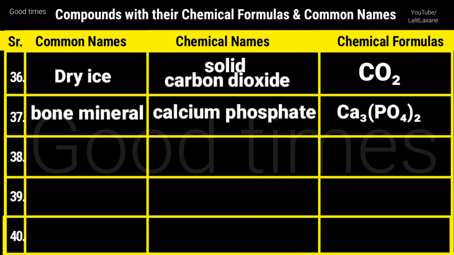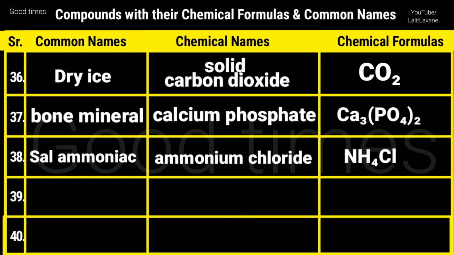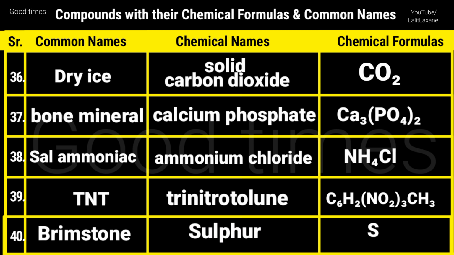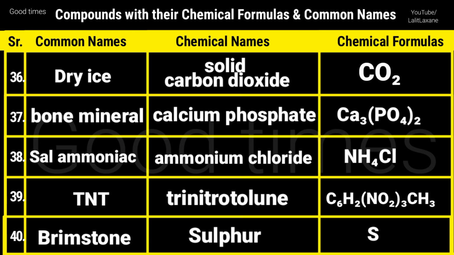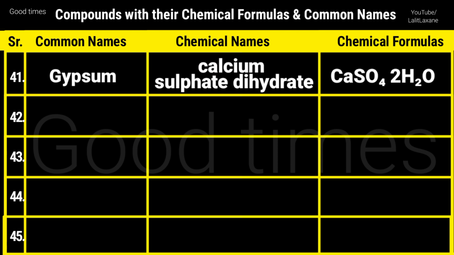Bone mineral, that is calcium phosphate and formula is Ca3(PO4)2. Then sal ammoniac, that is nausadar in Hindi, its chemical name is ammonium chloride and formula is NH4Cl. Then TNT, that is trinitrotoluene, C6H2(NO2)3CH3. Then brimstone, that is sulfur and its symbol is S. Then gypsum, that is calcium sulfate dihydrate, CaSO4.2H2O.